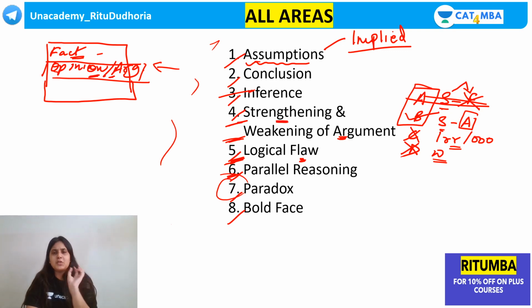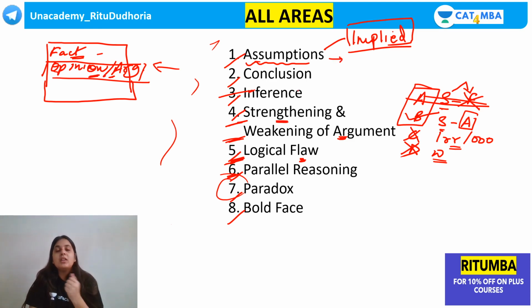I'm sure this 15 minutes of me stressing on this has driven home the point that how important differentiating the fact from the opinion is. Okay, so now let's understand what is an assumption. So fact दिया हो सकता है, opinion argument दिया हो सकता है. Assumption is never stated. Assumption is never explicit. Assumption is always implied. That's why sometimes assumption questions are also framed as which of the following is implied or which of the following is implicit according to the passage. So implied है मतलब कभी भी stated नहीं होता है.